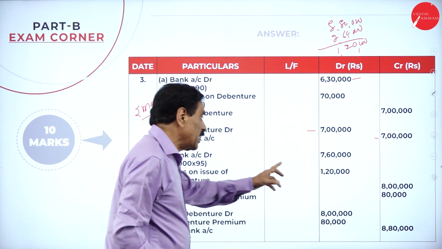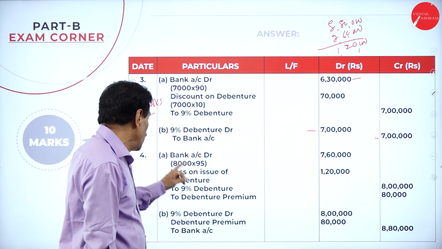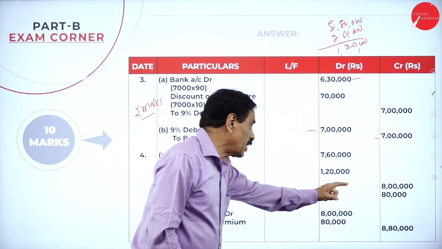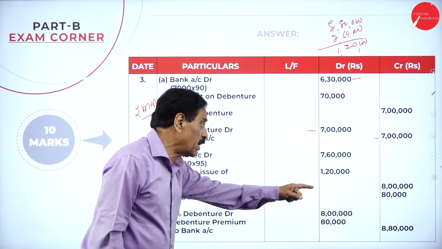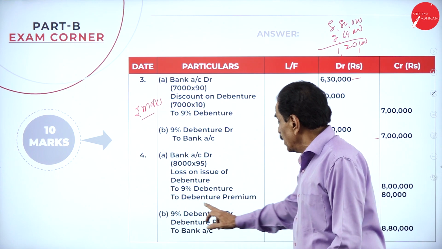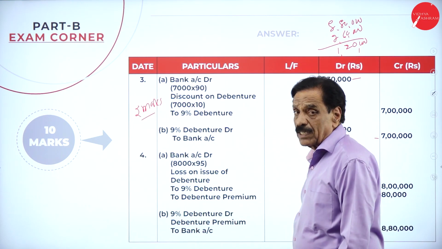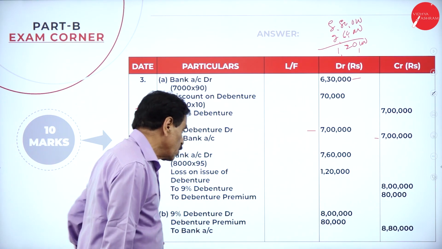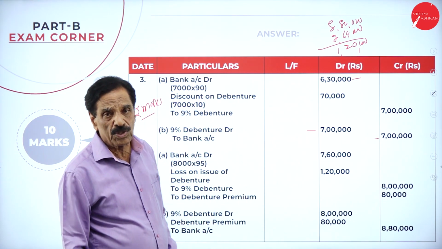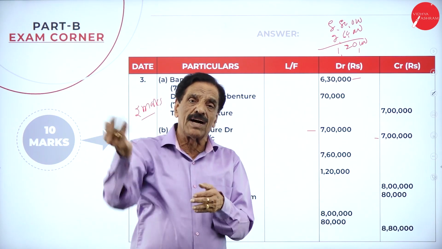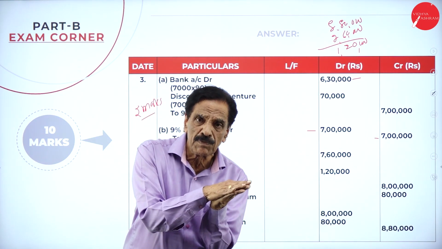So bank account debit 7 lakh 60,000, loss on issue of debenture account 1 lakh 20,000, to debenture account 8 lakh, to debenture premium 80,000. You paid at a premium, so 9% debenture account debit 8 lakh, debenture premium account debit 80,000, to bank account 8 lakh 80,000. So taken at a discount, redeemable at a premium. Both sides you are losing: receiving less money, paying more.